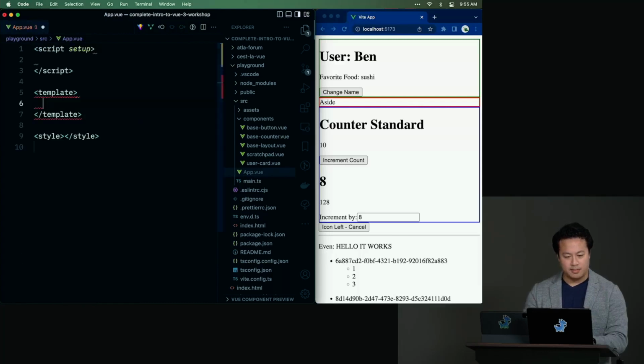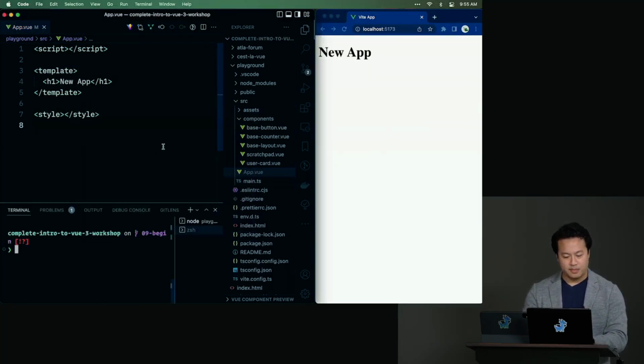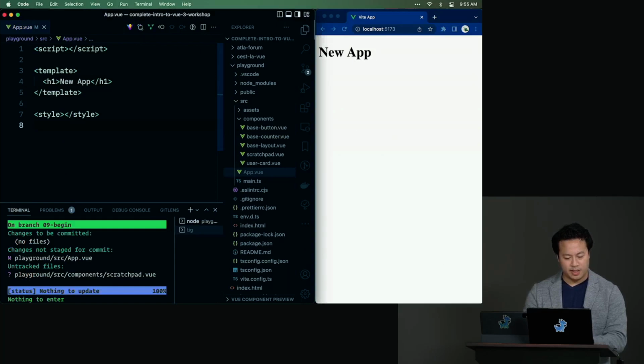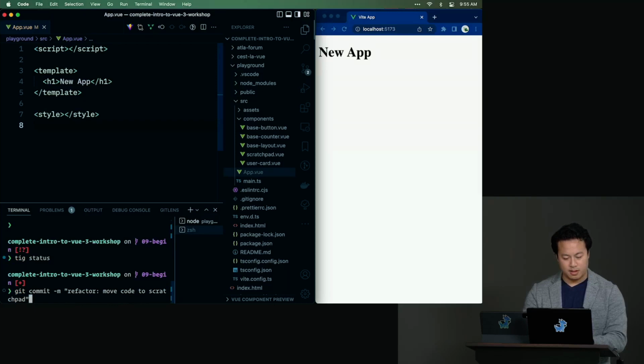So we'll clean this up and keep this a standard, basically a news app. Great. And I'll go ahead and commit that to the branch. Let's see, git refactor, move code to scratchpad. All right, great.